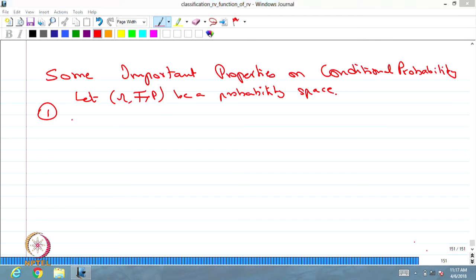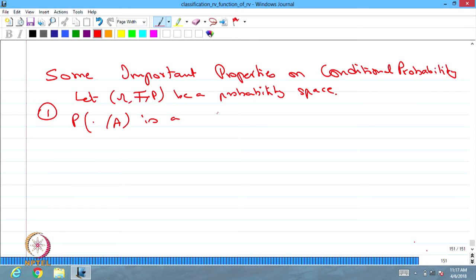The first one: the conditional probability is also a probability measure over omega, conditioned on the event A. That means it satisfies the axiomatic properties of probability, that is the three properties.